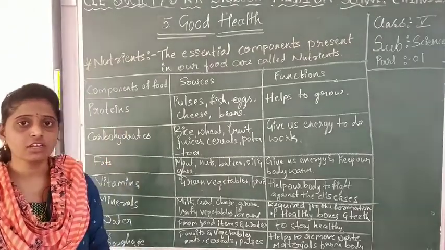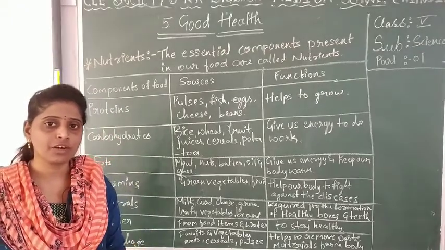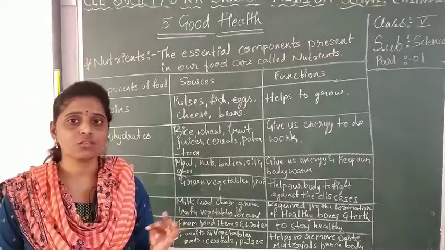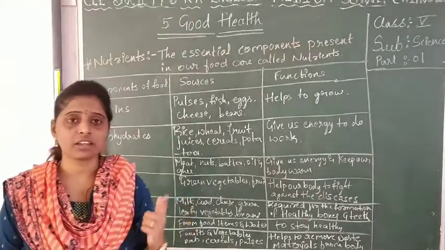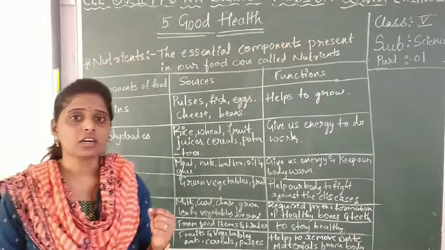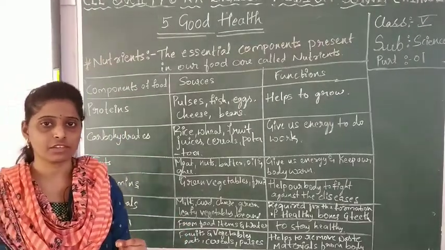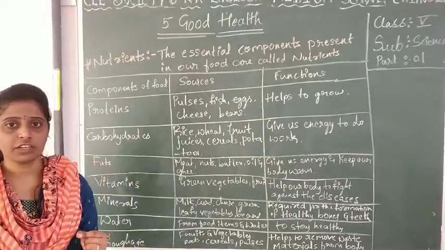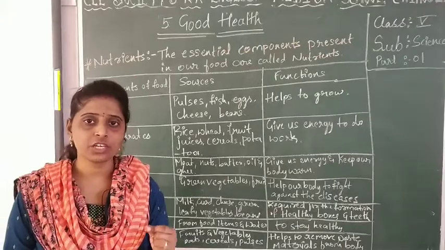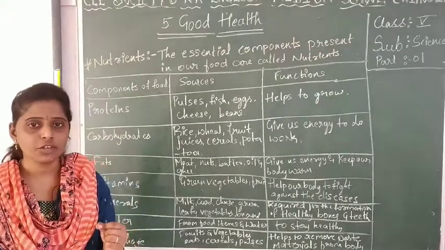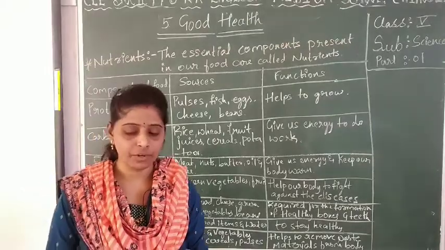What are nutrients? The essential components. Which are those components? Carbohydrates, proteins, vitamins, minerals, fats, roughage, and water. These are the 7 essential components, nutrients, which are present in our food. So you can define it easily now. What is a nutrient? Nutrients are the essential components present in our food.